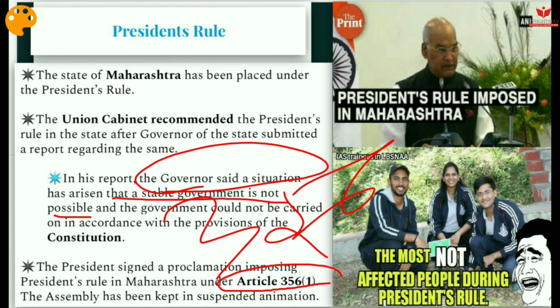So guys, remember the essence of this Article 356 is that upon the breach of certain defined state of affairs, as asserted and reported by the Governor of the state concerned, that is Maharashtra recently, the President concludes that the constitutional machinery in the state has failed. Thereupon, the President makes a proclamation of emergency, dismissing the state legislature and executive. During President's rule, the Governor administers the state as the agent of the President and has the authority to appoint retired civil servants or other administrators to assist him.